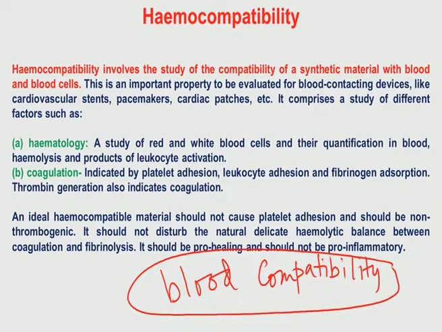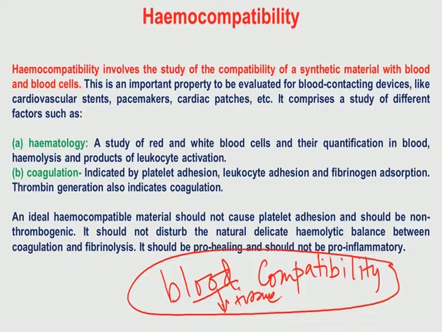Now, why is blood compatibility so important, or why am I emphasizing it so much? Because irrespective of whether it is a scaffold or an implant material, each synthetic material when implanted in an animal will interact with the blood, which is actually a tissue. Blood is actually a tissue, because it contains a lot of cells, I will explain to you soon, and therefore the compatibility of blood with a synthetic material is equally important.